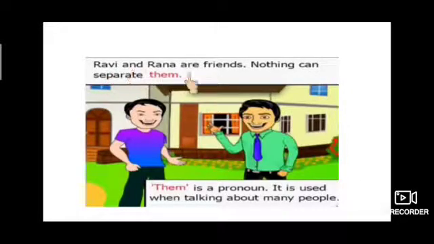Ravi and Rana are friends. Nothing can separate them. Here, Ravi and Rana are the nouns or names. For Ravi and Rana, in the telling part, instead of their names we are using them. Them is a pronoun used when talking about many people. In the naming part we use they, and in the telling part we use them.